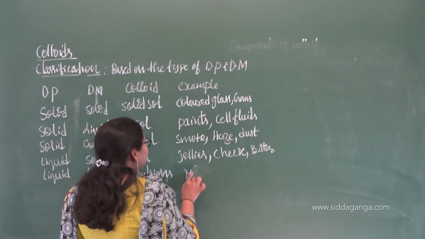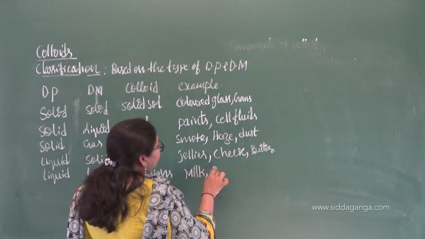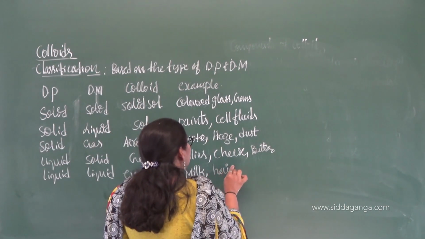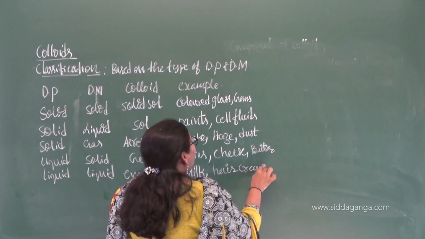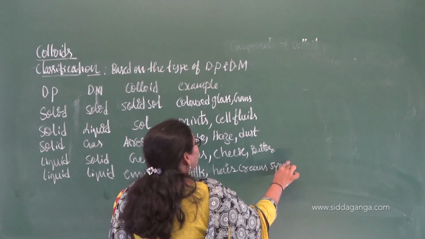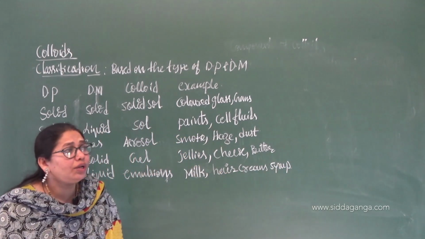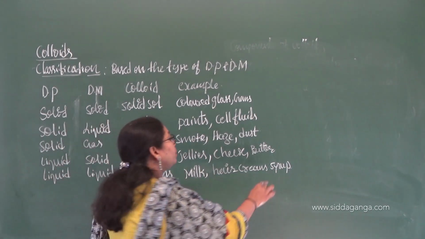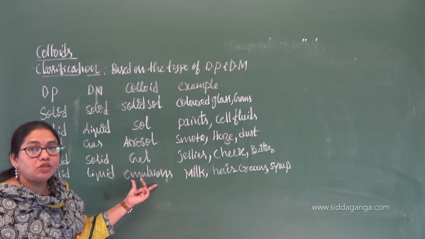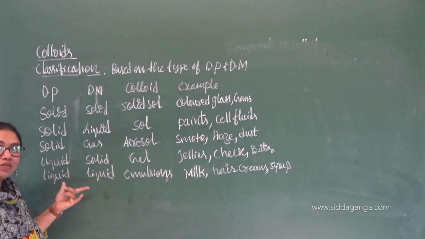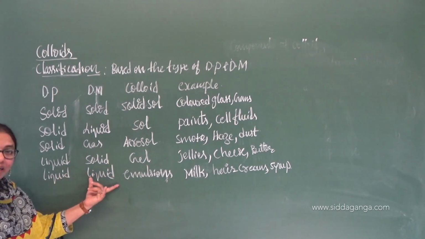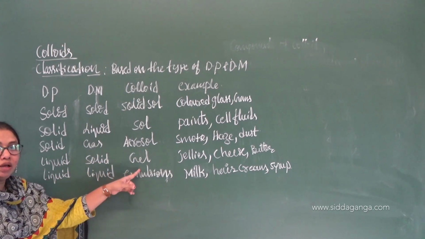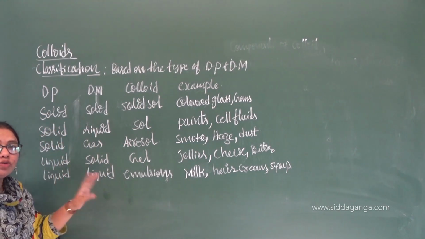We can give the example of milk. Milk is an example of an emulsion. Then we have the example of hair creams, which we apply to the hair. Hair creams. And then you can have the example of syrups that we take during fever or cough. All those syrups are examples of emulsions, where the dispersion phase as well as the dispersion medium are both liquid. So remember: liquid in liquid, emulsion; liquid in solid, gel; solid in gas, aerosol. Like that you have to remember, right?